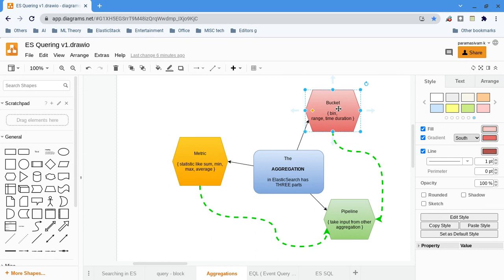Then what about bucket aggregation? It's really interesting, and it is really useful for machine learning and data science as well. Usually how do we do the grouping? While explaining metric, I said product type, which is a one column value. Based on the column value, we have grouped. But that is only one way to group the records.